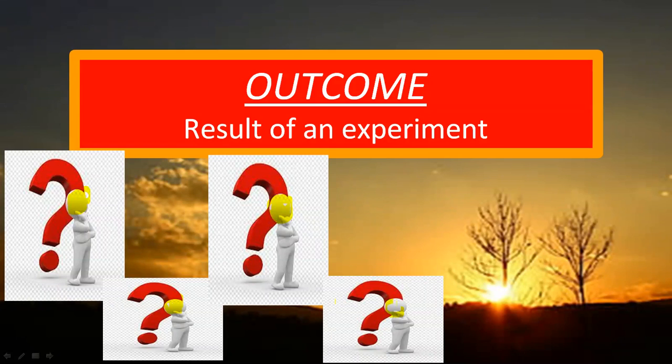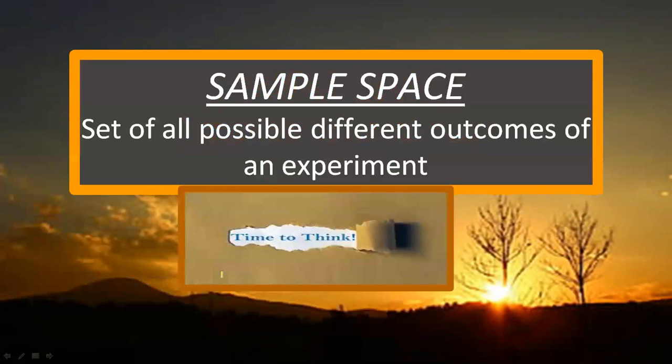The result of an experiment is called the outcome. The possibilities were that you can get head or tail, or you can get six, five, three, any number. But the result of an experiment means the outcome.